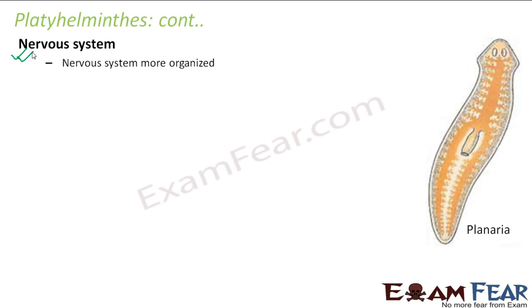Then why is it that its level of organization is organ level and not organ system level? That could be a question in your mind. Now, you see here that they have some method to perform the function of each of the systems, but none of the systems are well organized or well complete. That is why they do not fall under the category of organ system level of organization. Rather, they fall under organ level of organization.